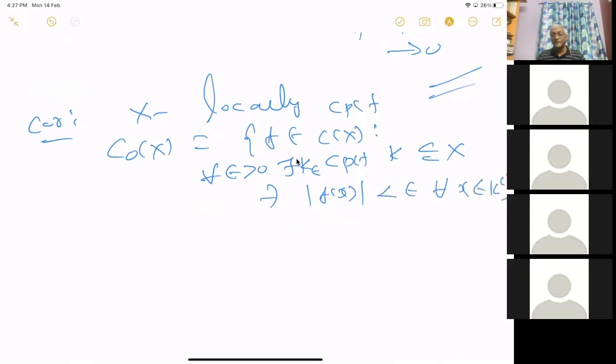These are called continuous functions vanishing at infinity.